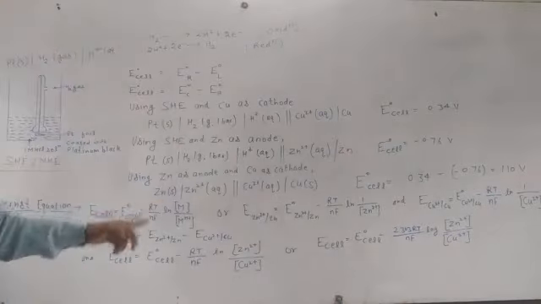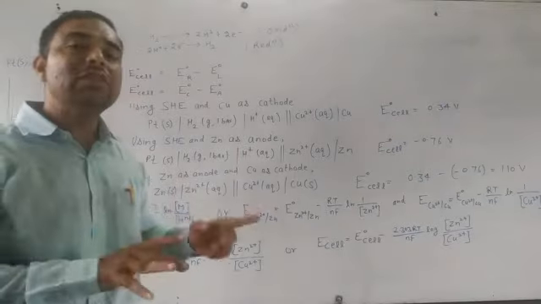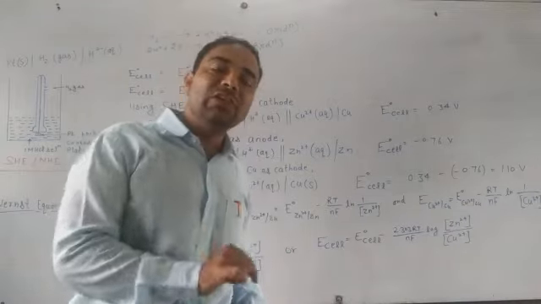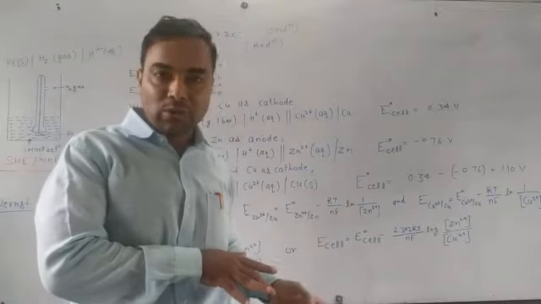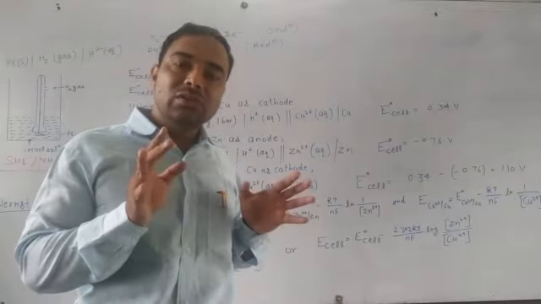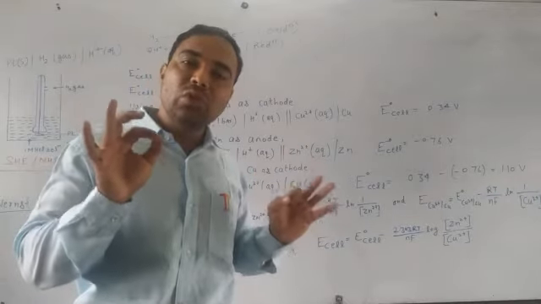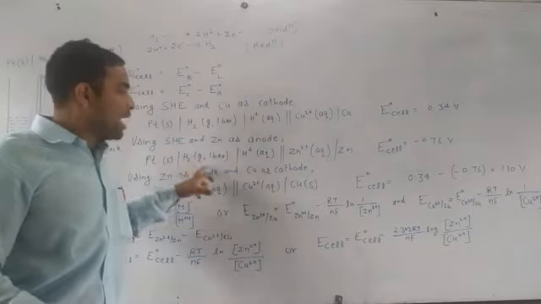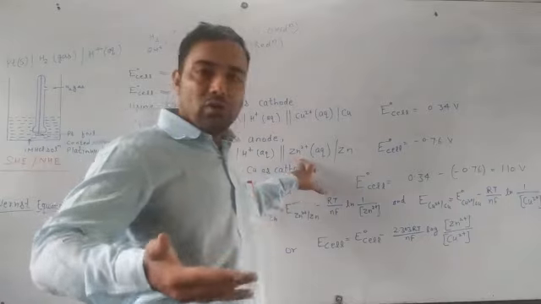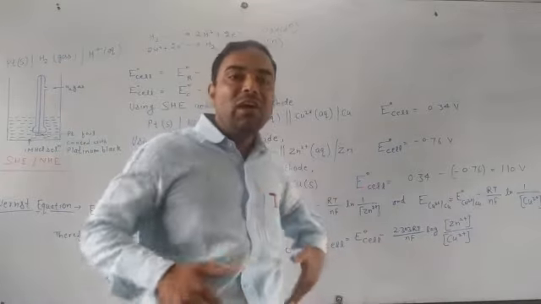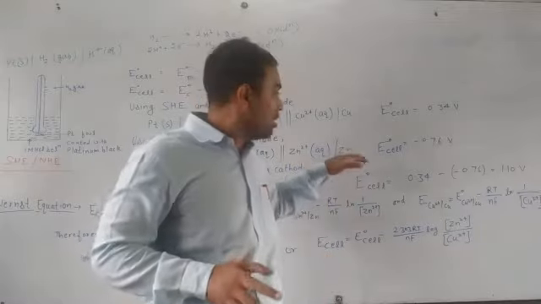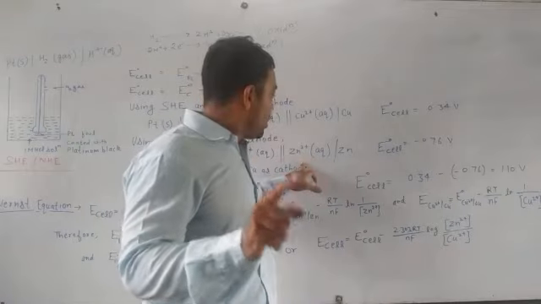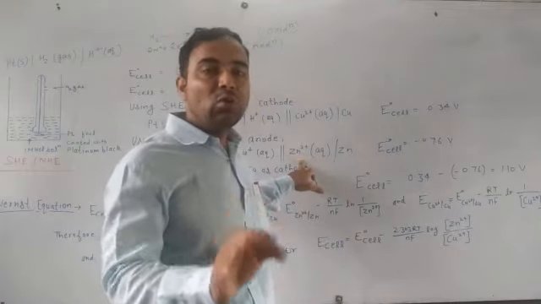But when we take the standard hydrogen electrode and zinc as anode, we know zinc will show the process of oxidation because it has a lower value of electrode potential, a lower value of reduction potential as compared to hydrogen, so it will release electrons. So in this case the representation will be the same, that is H2 gas, H plus, and Zn2 positive shown as gaining electrons. But when we show zinc positive ions gaining electrons and converting to zinc, it means we are going in the reverse direction, opposite to the character of zinc, because zinc wants to release electrons.